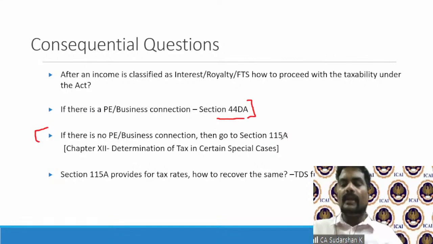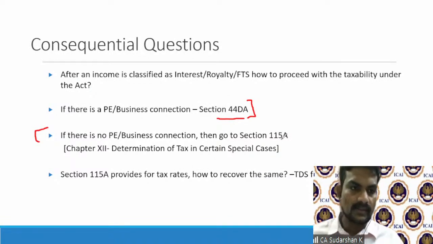Because they will not be having their books. They're all foreign companies. But you are bringing a deeming fiction under Section 9, and you are saying they have a source in India, and therefore it has to be taxed. Now, how to go about?